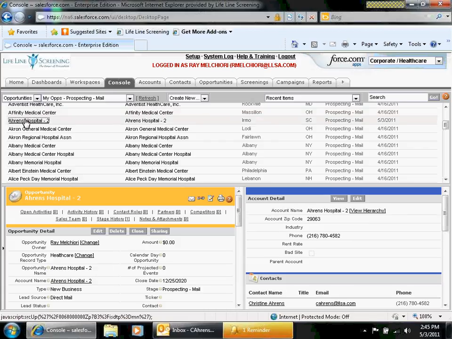So let's say we're going to call on this. It's been put in the opportunity bin, and Ray is the owner of it. So I'm going to come in here, and I see that Christine Ahrens is the contact. Here's the account information and her phone number, and I'm going to come in here, and I can click on Edit.